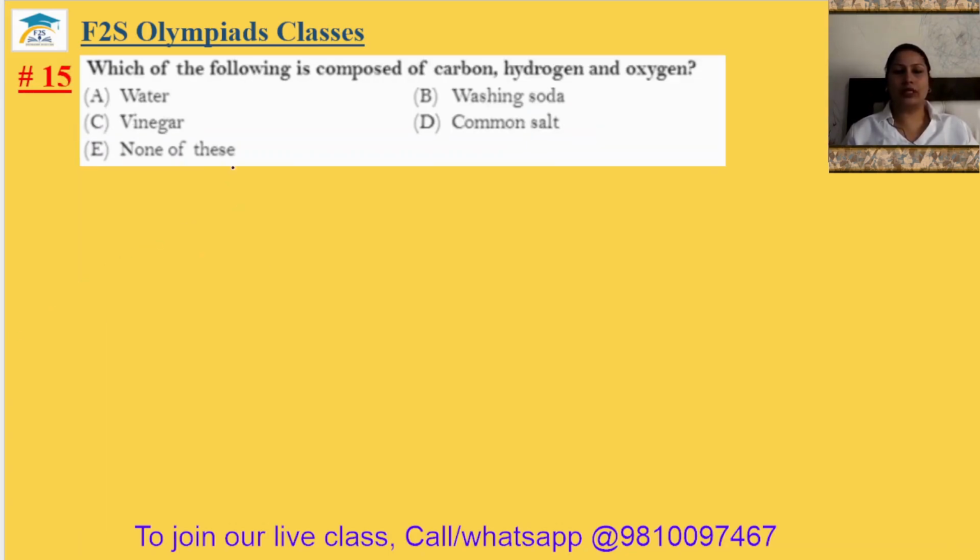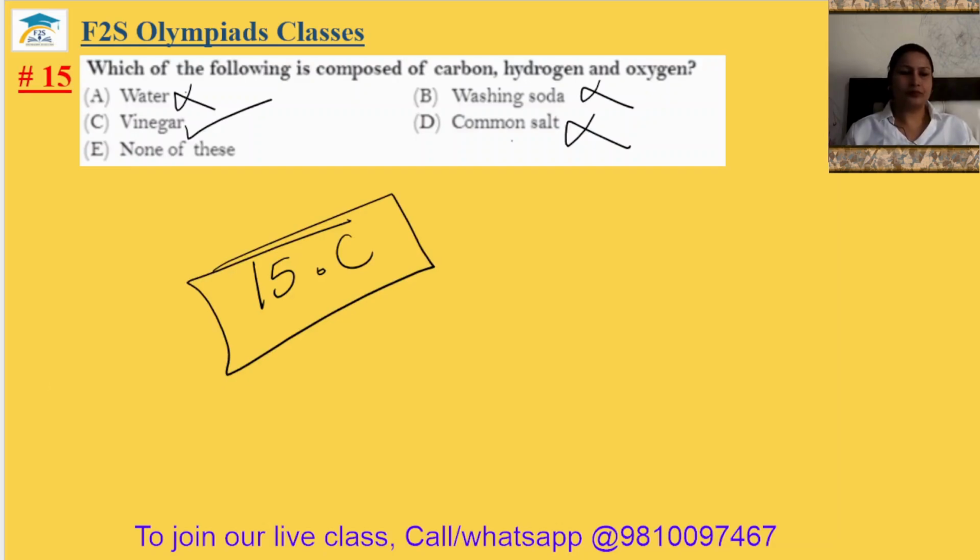Question number 15. Which of the following is composed of carbon, hydrogen, and oxygen? So water has hydrogen and oxygen only. Washing soda is sodium carbonate, so it has sodium, carbon and oxygen. Common salt is NaCl, sodium and chlorine. But vinegar has carbon, hydrogen and oxygen. The 15th answer is option C.